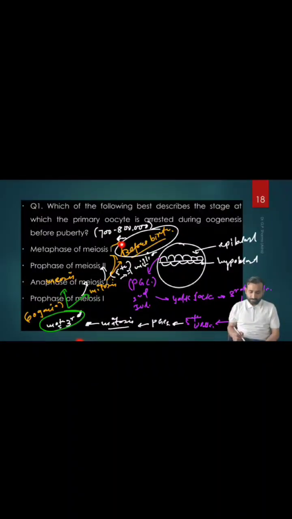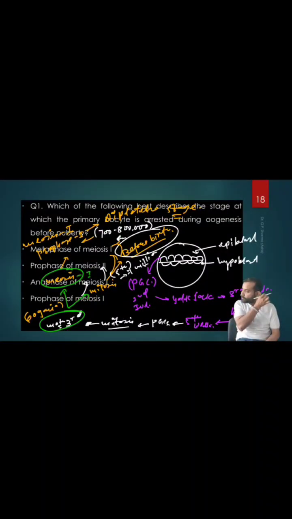The rest of the other oogonia also continuously undergo what? Meiosis. When they begin to undergo meiosis, they are called what? They are called primary oocytes. So these primary oocytes, when they begin to go into meiosis 1, get arrested in meiosis 1 prophase 1, in the diplotene stage. Which stage? Diplotene stage. Meiosis 1, prophase 1, diplotene stage, right?